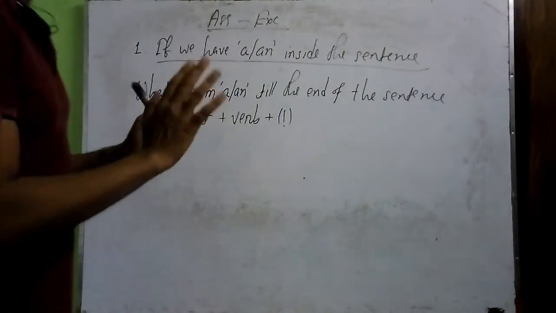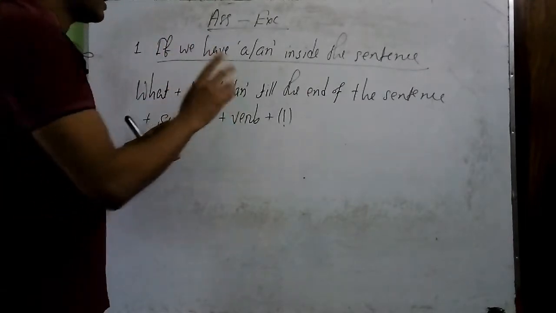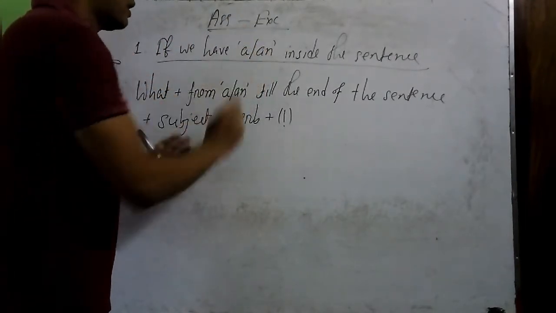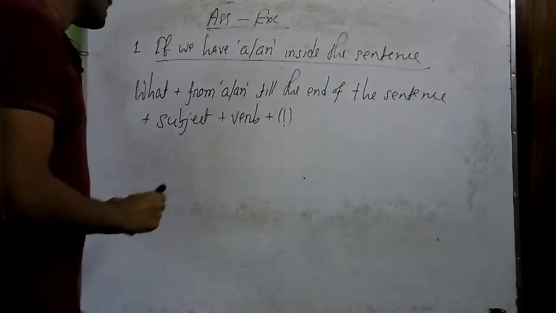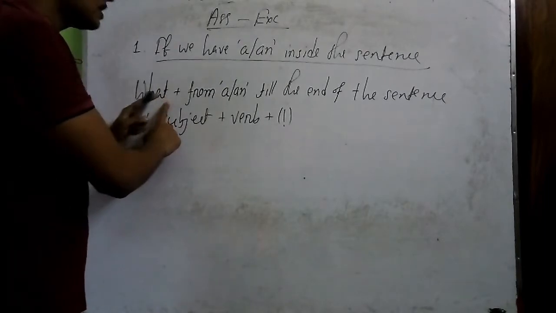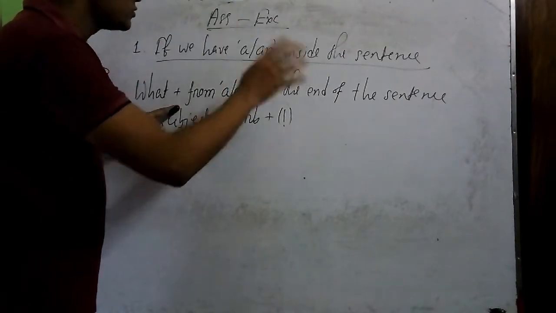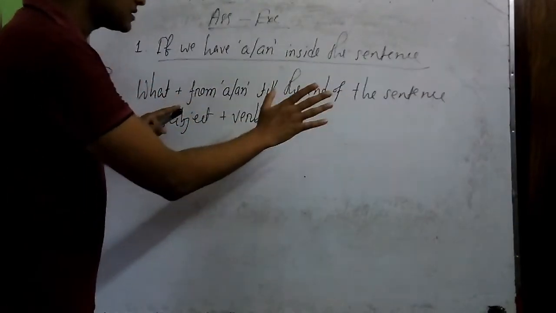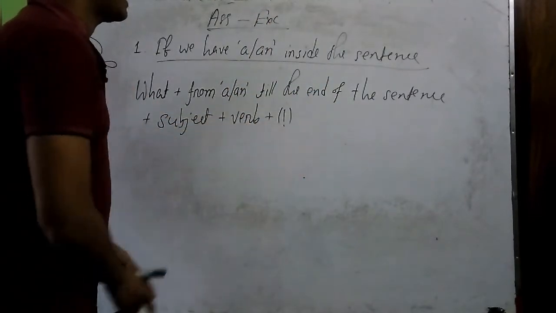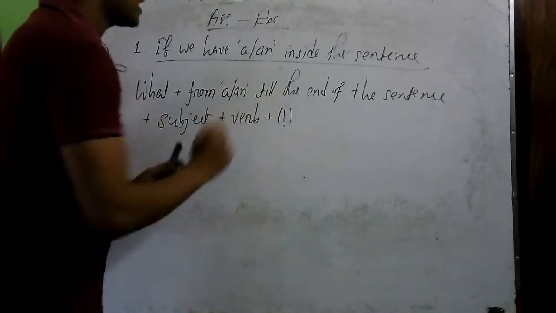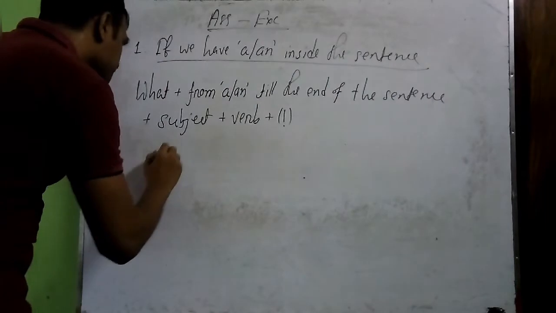So this is the rule. What we have to do here, we have to first take "what", but you have to keep in mind that you should have a or an at the middle of the sentence or inside the sentence. Then you can follow this rule, that is you have to take "what" at the beginning of the sentence, then you will have to start from the article a or an, and you should put till the end of the sentence. Then you have to put the subject and verb respectively, and finally the exclamatory sign at the end of the sentence. So let me give you an example here.